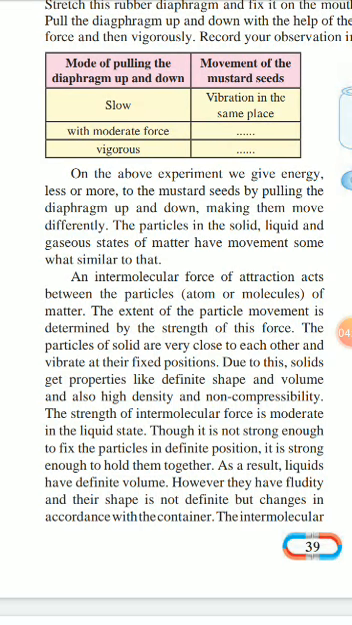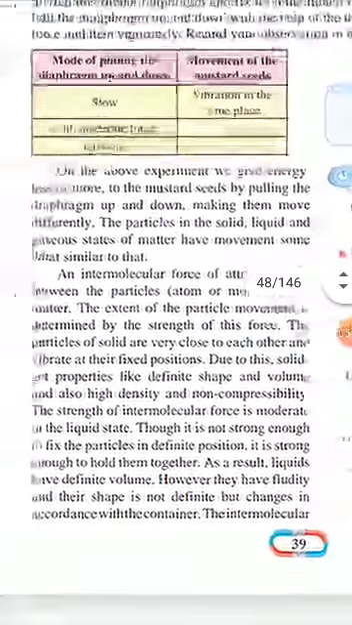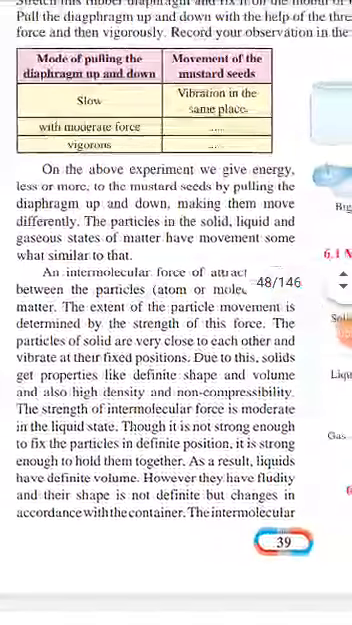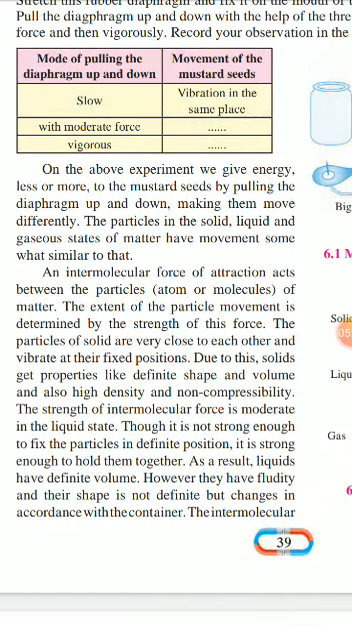The particles in the solid, liquid and gaseous state of matter have similar movement. There is an intermolecular force of attraction between the particles, atoms or molecules of the matter. Atom is made up of molecules. For example, O plus O is equal to O2 molecule. The extent of the particle movement is determined by the strength of this force. This force is intermolecular force.